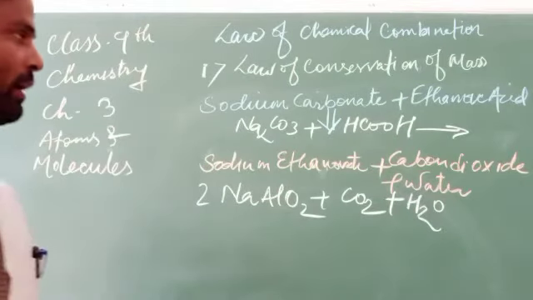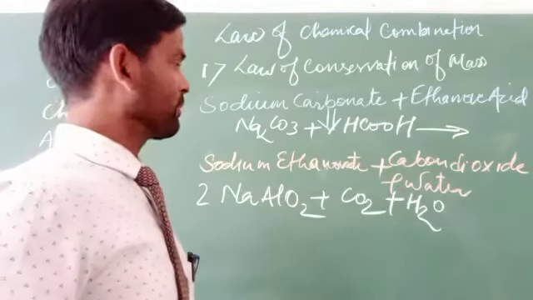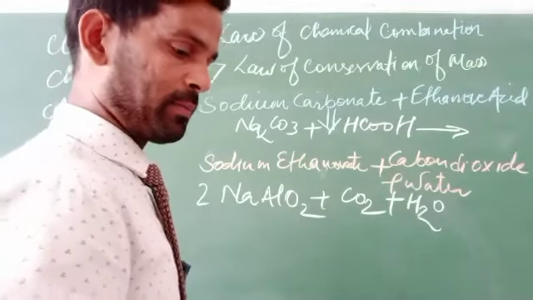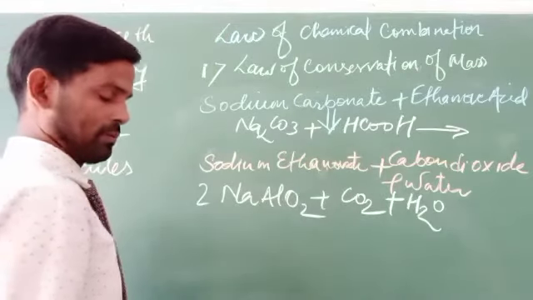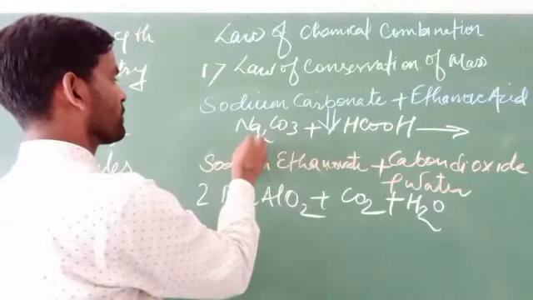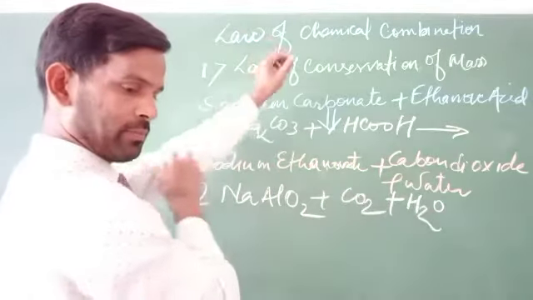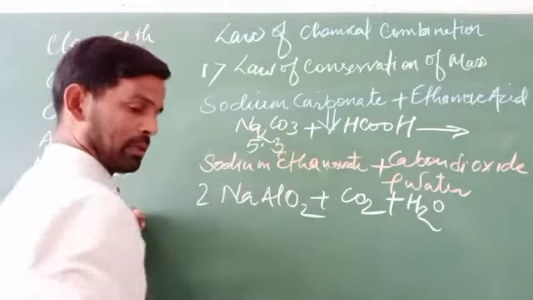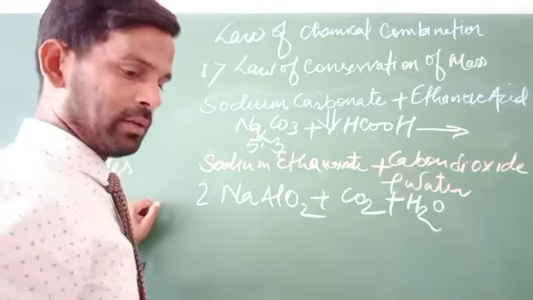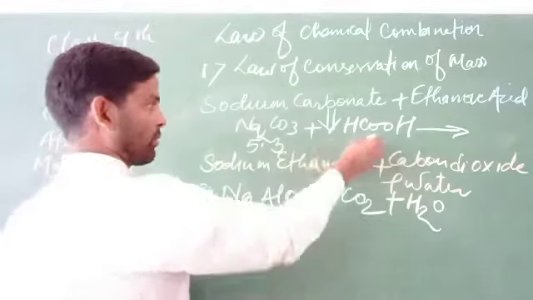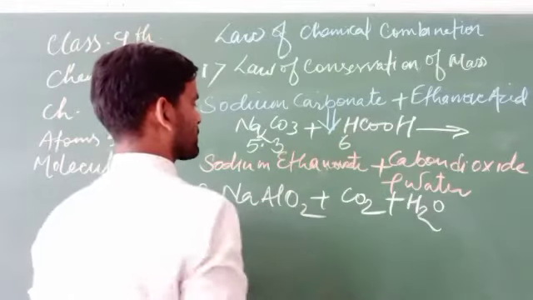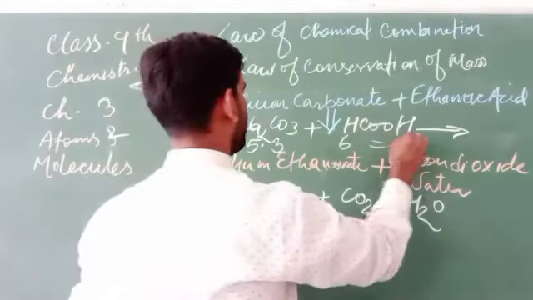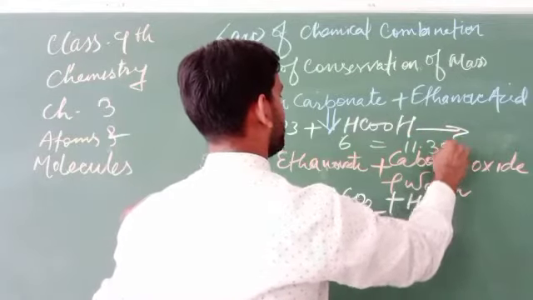Now here we can write that the mass of sodium carbonate is 5.3 plus the mass of ethanoic acid is 6, and it totals 11.3 gram.